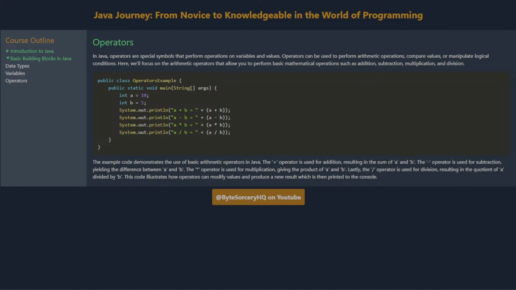The plus operator is used for addition, resulting in the sum of a and b. The minus operator is used for subtraction, yielding the difference between a and b. The star operator is used for multiplication, giving the product of a and b. Lastly, the slash operator is used for division, resulting in the quotient of a divided by b. This code illustrates how operators can modify values and produce a new result, which is then printed to the console.